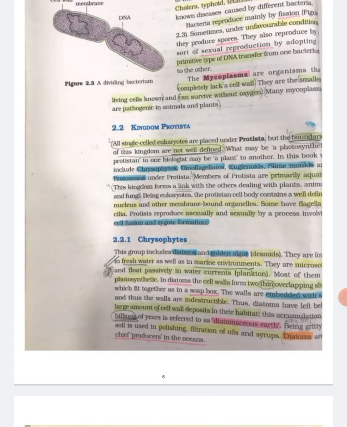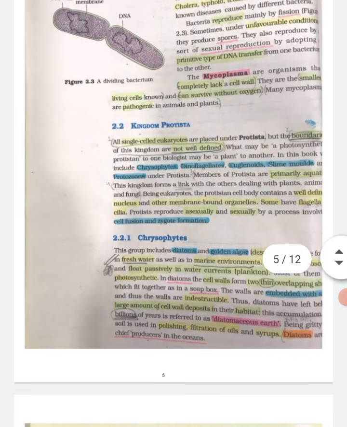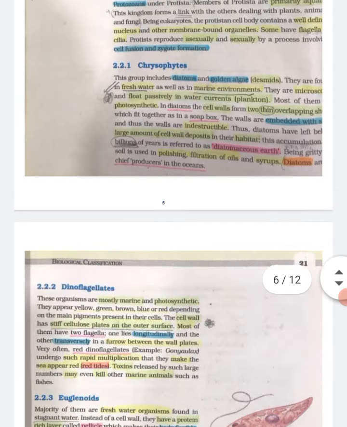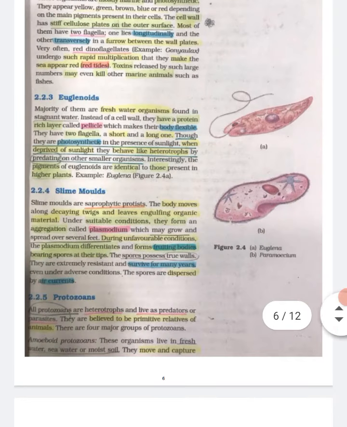In diatoms, the cell walls form two thin overlapping shells which fit together as in a soap box. The walls are embedded with silica and thus the walls are indestructible. Thus diatoms have left behind a large amount of cell wall deposits in their habitat. This accumulation over billions of years is referred to as diatomaceous earth. Being gritty, this soil is used in polishing, filtration of oils and syrups. Diatoms are the chief producers in the oceans. 2.2.2 Dinoflagellates. These organisms are mostly marine and photosynthetic.